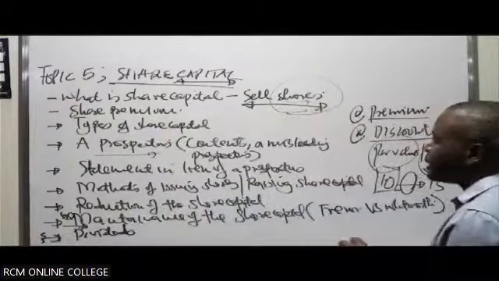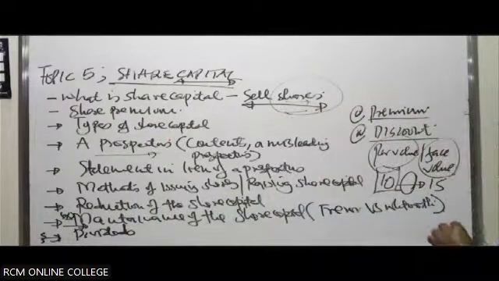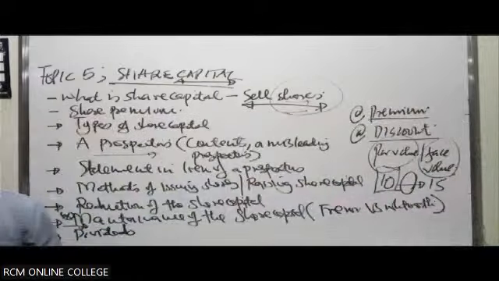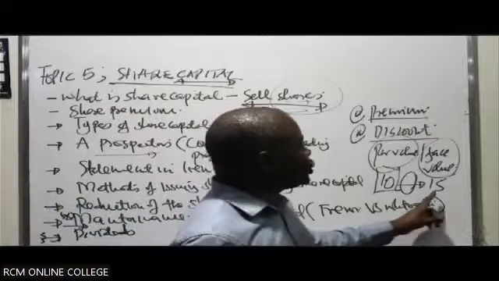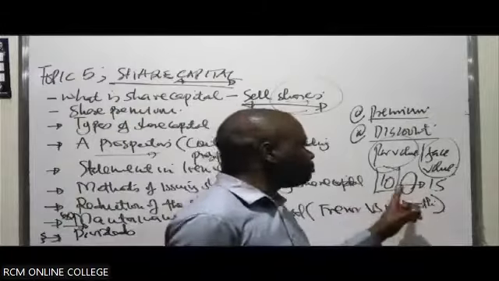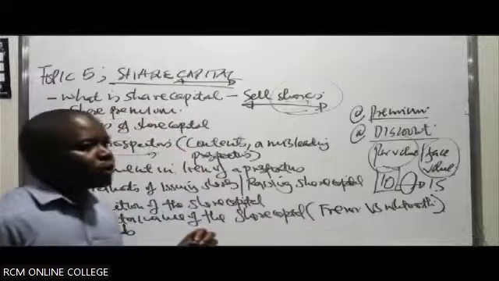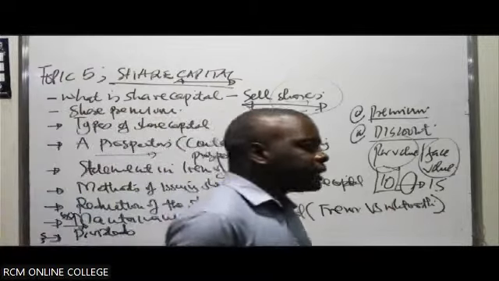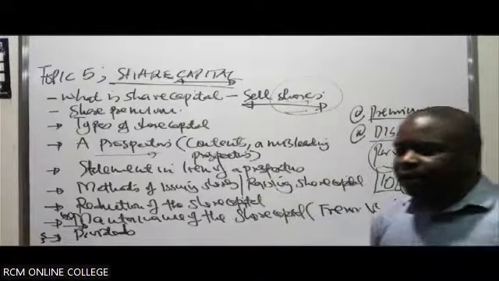When they say they have sold them at a share premium, it means they have sold the shares at an amount over and above the par value. They have sold them at, in this case, what? At 15 shillings. The amount that is over and above the par value is what we call what? The share premium. So what is share premium? The amount that is over and above the par value of a share.